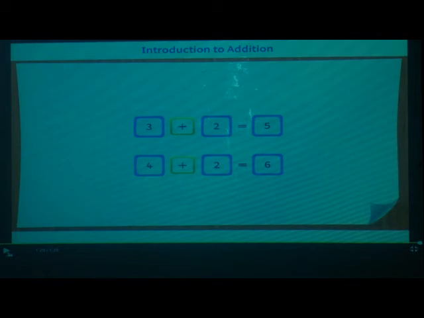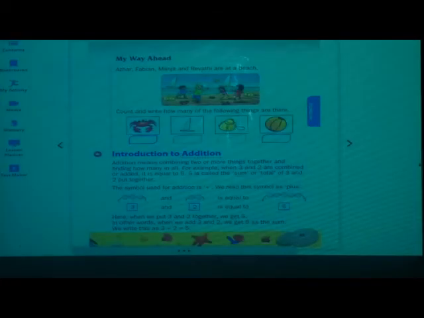Got it, students? Understood what is addition? Okay. So, see, addition means combining 2 or more things together and finding how many in all. Addition यानी 2 numbers या फिर 2 चीज़ों को combine करना और total फिर कितने हैं वो find out करना, उसे बोलते हैं addition. For example, when 3 and 2 are combined or added, it is equal to 5, and 5 is called the sum or total of 3 and 2 put together.